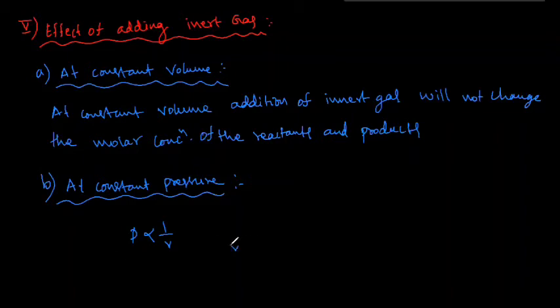We know that V is directly proportional to n. At constant pressure, volume increases, and equilibrium shifts where there is an increase in the number of moles of the gas. These five effects are the factors affecting equilibrium.